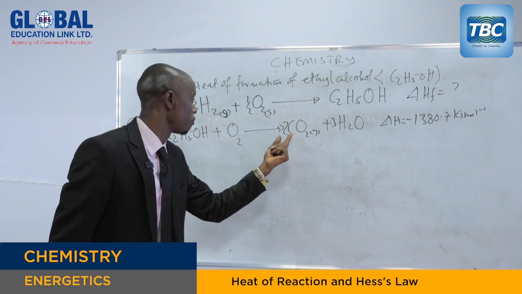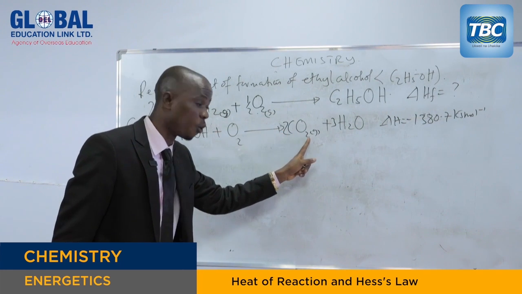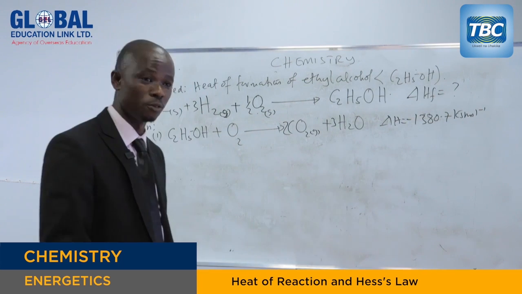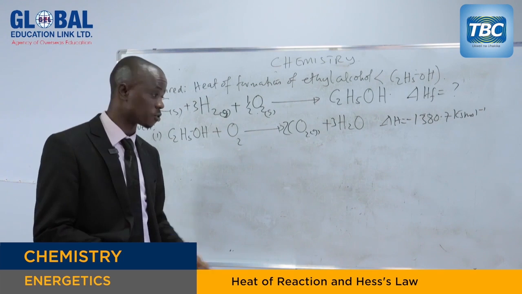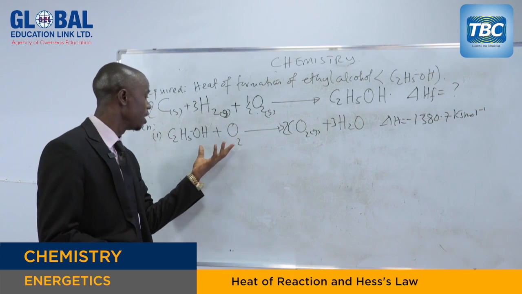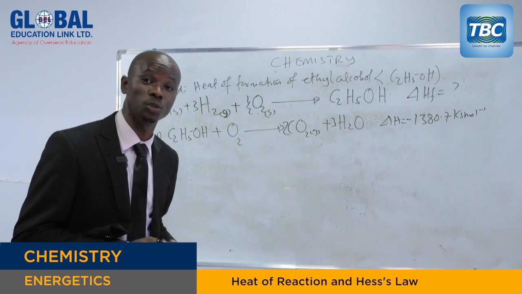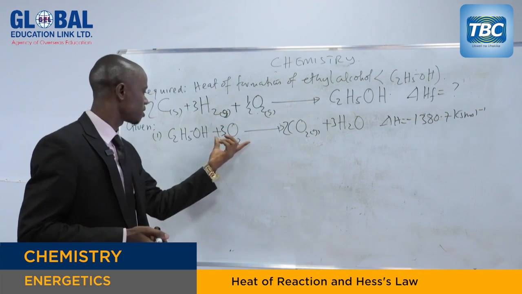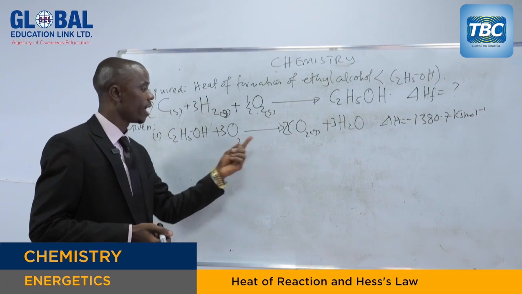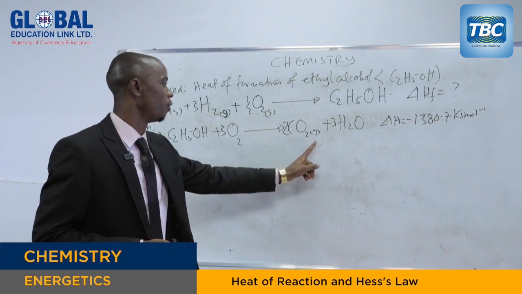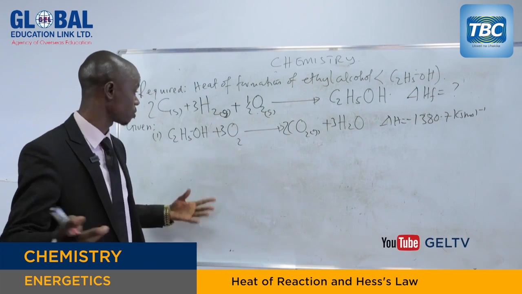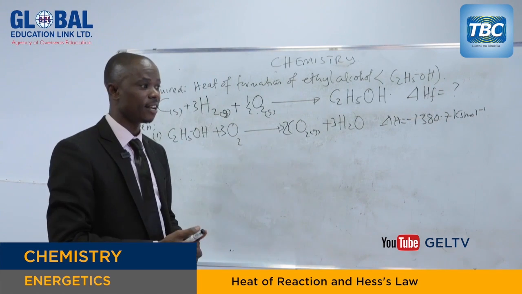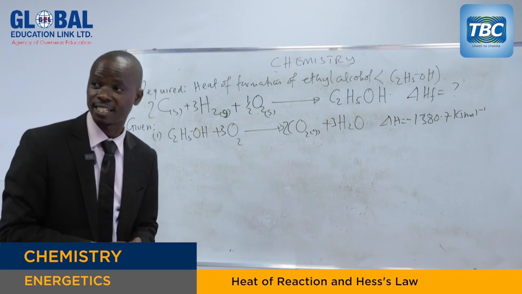So when you take 2 times 2, we get 4, and plus 3, we have 7. We have 7 oxygen atoms on the product side. But on this side, we have 1. What are we going to do? We put here 3, to make it 6 plus 1, we get 7. And 2 times 2 is 4, and this one gets 7. So for oxygen, it is balanced. So this equation is balanced. That is the first given data.